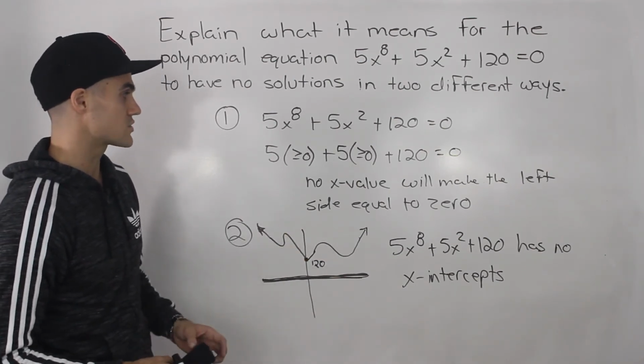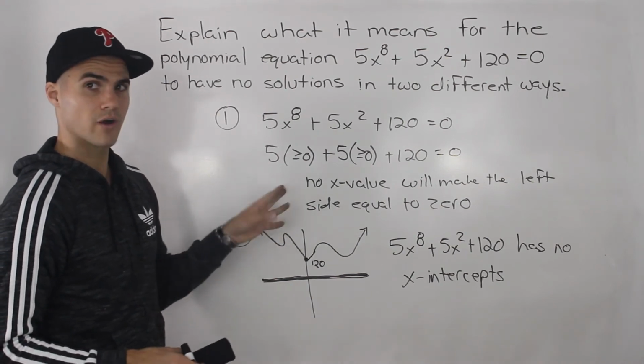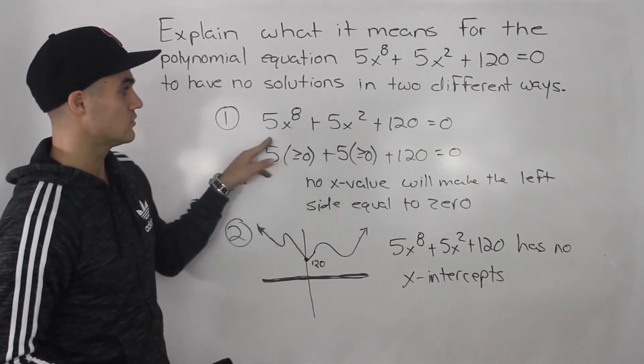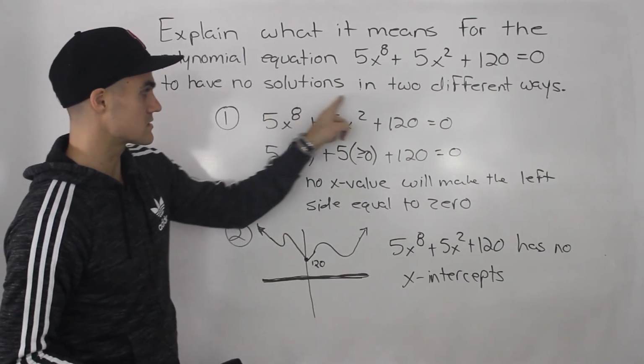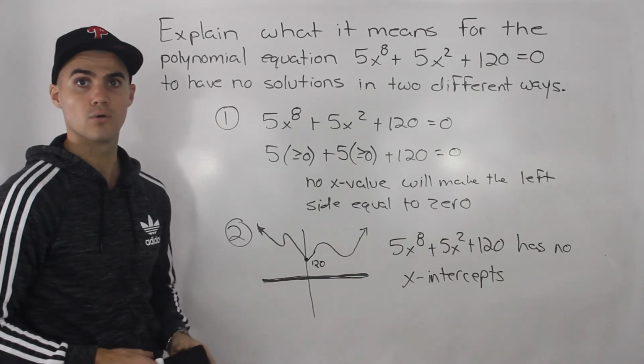So two different ways to describe it. First way is sort of algebraically: no x value will make that left side equal to 0. And then graphically, this polynomial function has no x-intercepts.